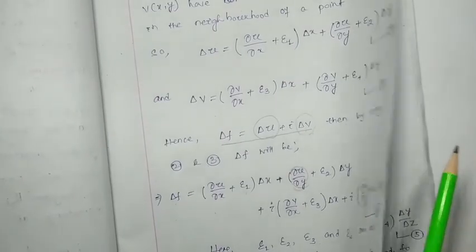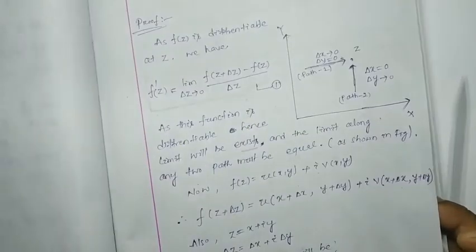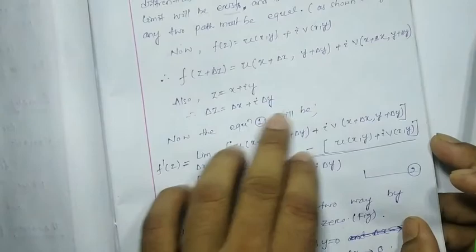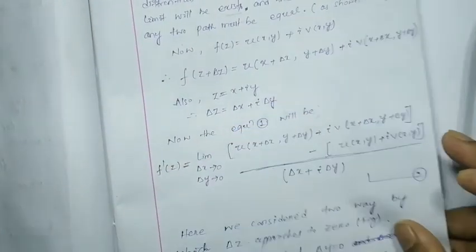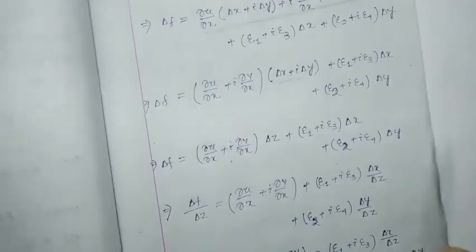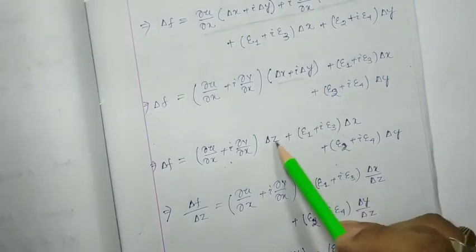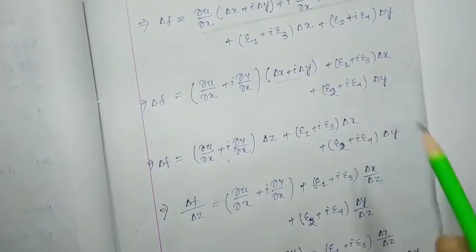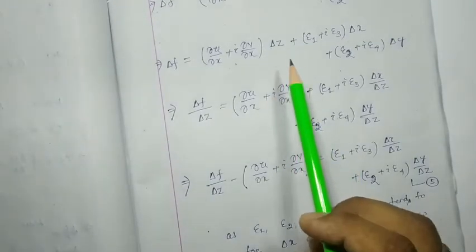We know that one; from the beginning itself we have written that ∂z = ∂x + i∂y. So instead of ∂x + i∂y we can write ∂z, and here these two terms are written as such.